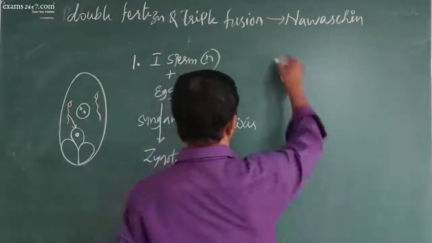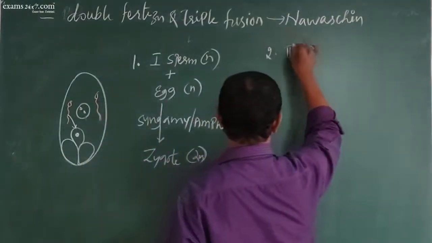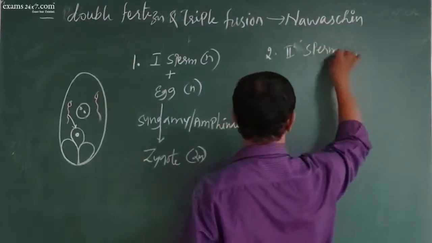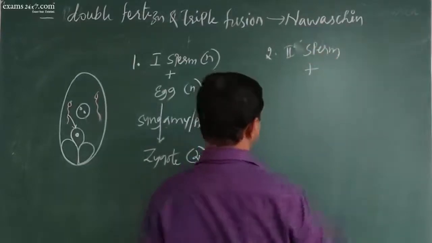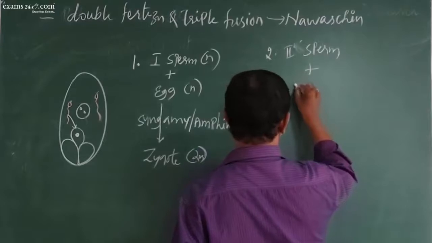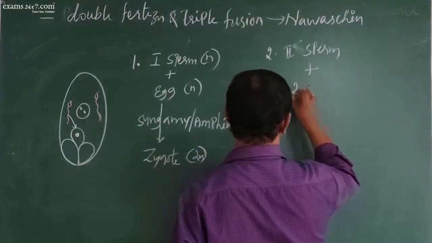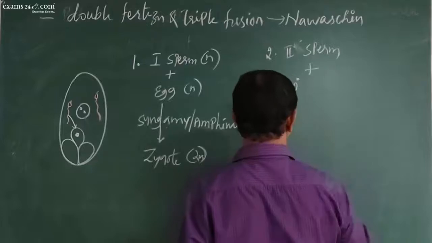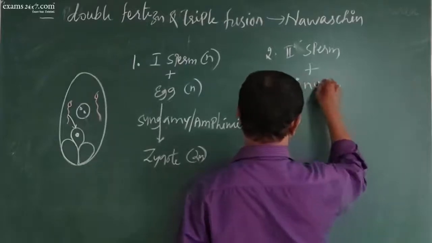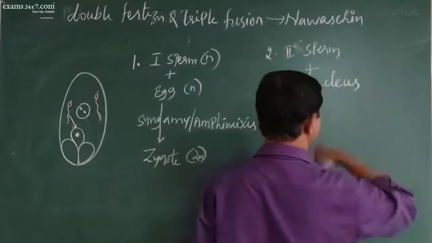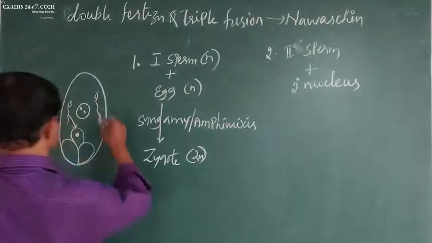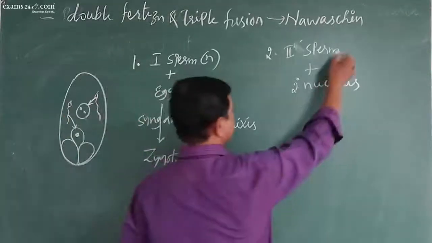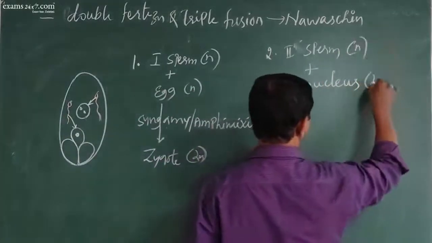But there is another sperm. There is second sperm. Now what it does is, it combines with the central cell or secondary nucleus, that is this. This is haploid, this is diploid.